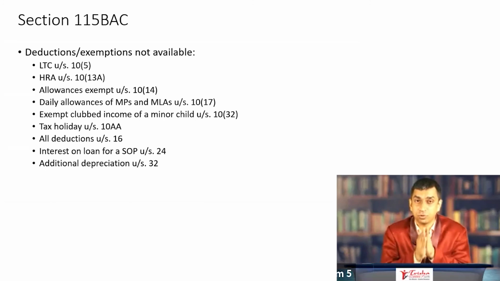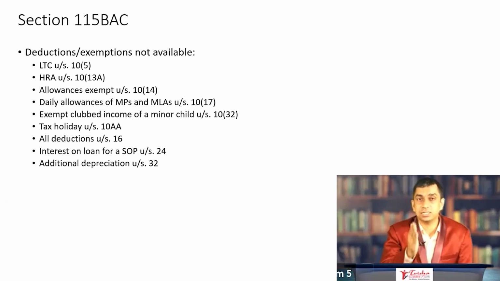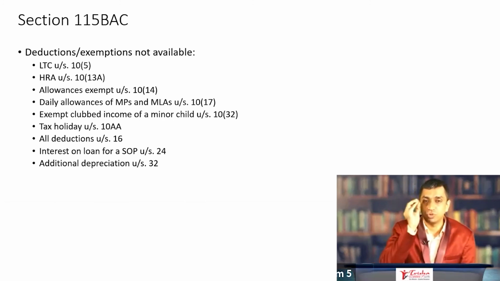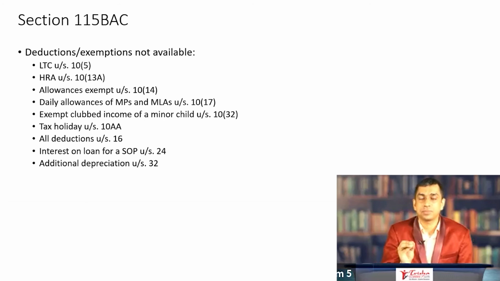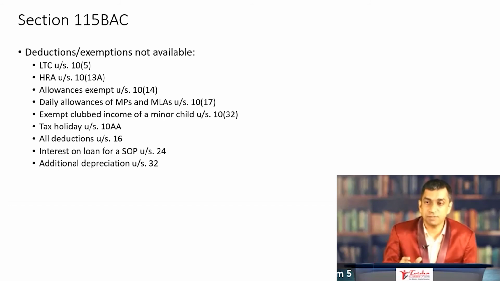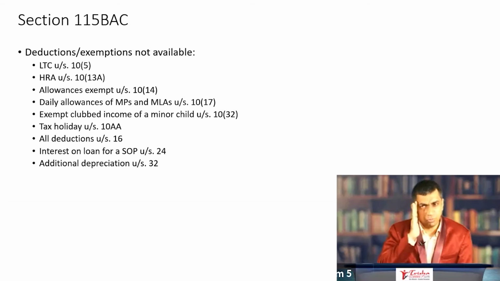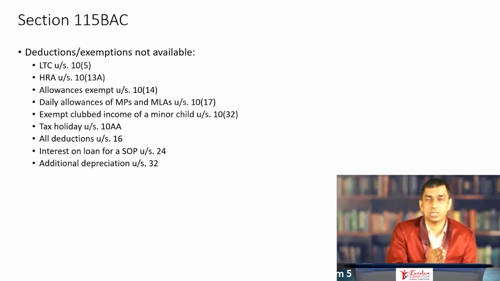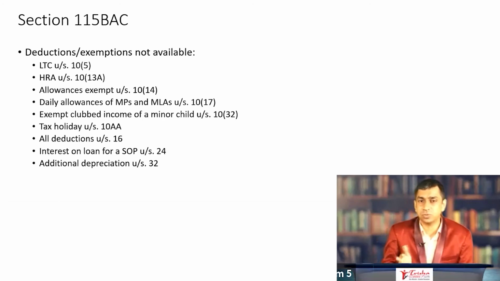In addition to, of course, the slab rates, this list that appears on your screen, you should be 100% sure as to what is available and what is not available. Whether you rote learn, whether you memorize, or whether you solve enough number of problems is left to you, but you should be very clearly knowing that, say, section 16 deductions for salary, additional depreciation, set off and carry forward of losses are not available. These should be very clear.